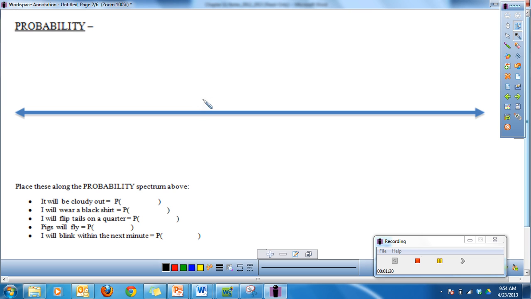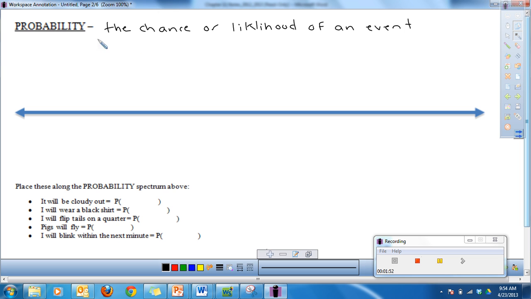Okay, so the first thing I want to do is define what probability is. Probability is the chance or likelihood of an event happening.